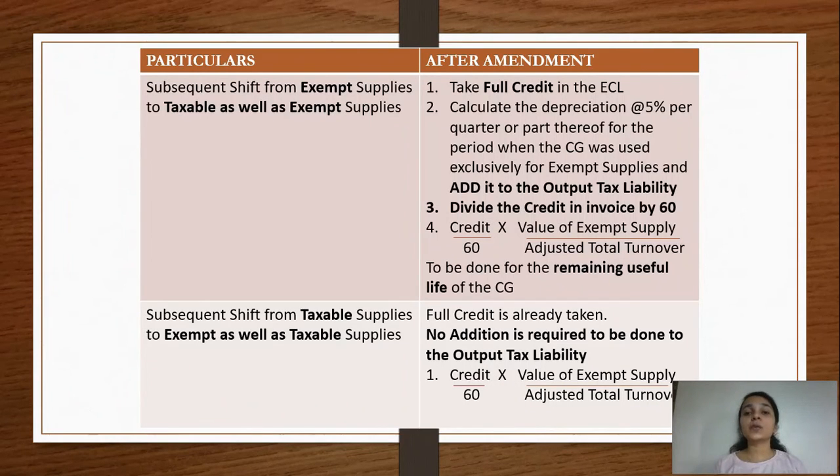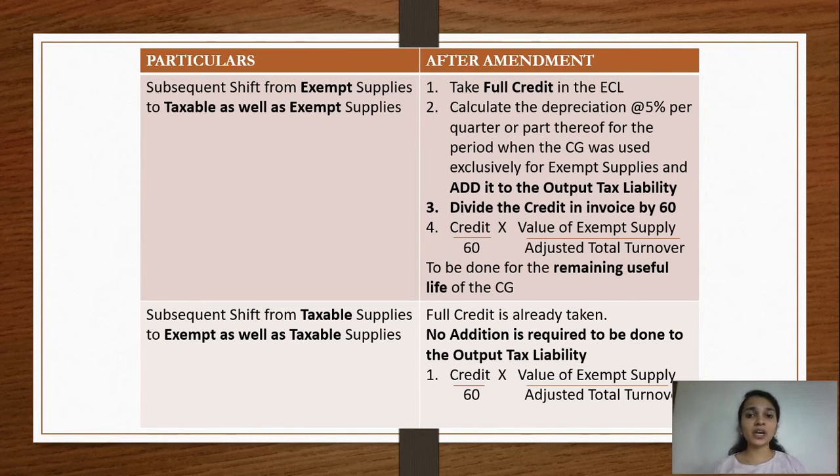So basically what are we going to do in the month of July now? 1,20,000 divided by 60, which is 2,000, into the value of exempt supplies by adjusted total turnover, and this will be done for how many months? Not 60 months, this has to be done up to 57 months, because that is the remaining useful life of the asset. So now whatever was the previous loss of revenue which was happening to the government, now this particular thing will not happen. And how will it not happen? You will understand it when we look at the examples.